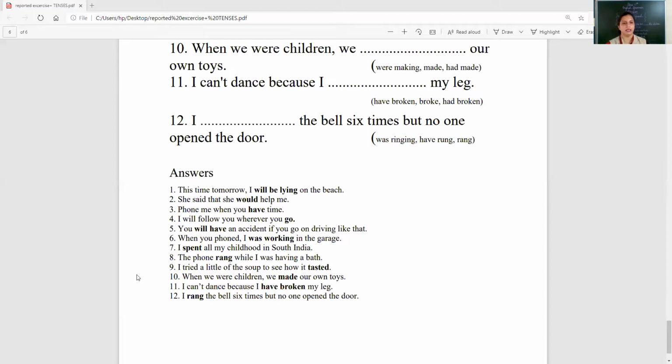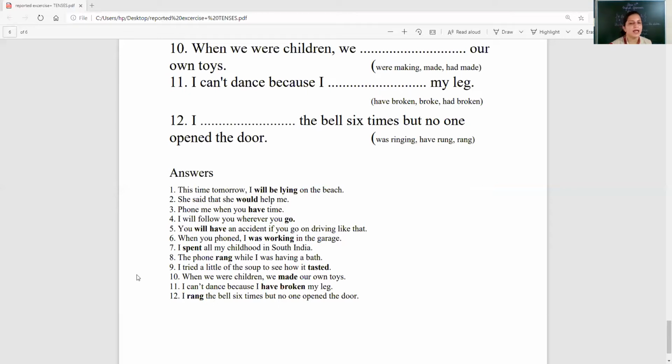I will be lying. She said that she would help me. Phone me when you have time. I will follow you wherever you go. You will have an accident if you go on driving like that. When you phoned, I was working. I spent all my childhood.